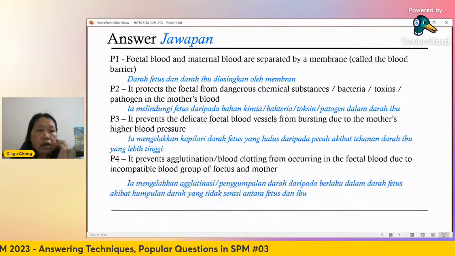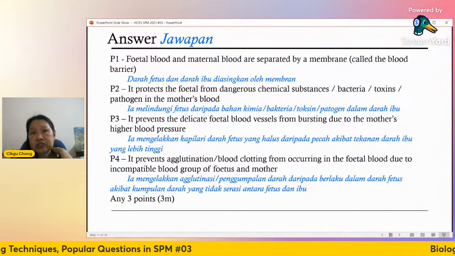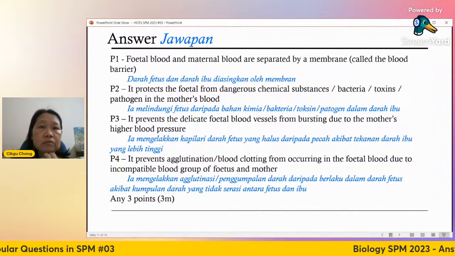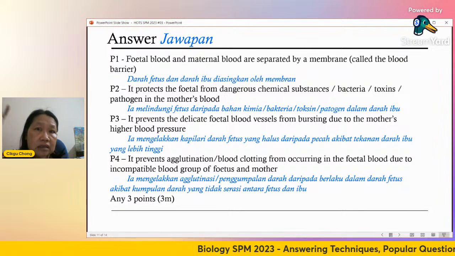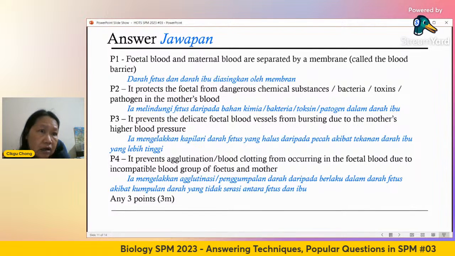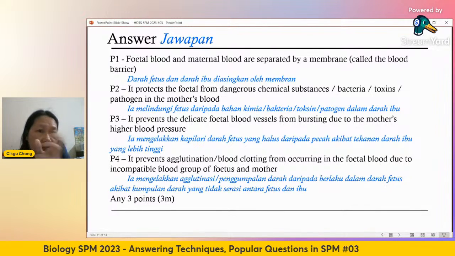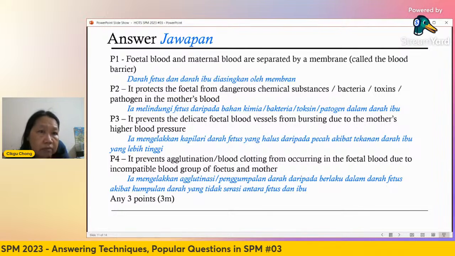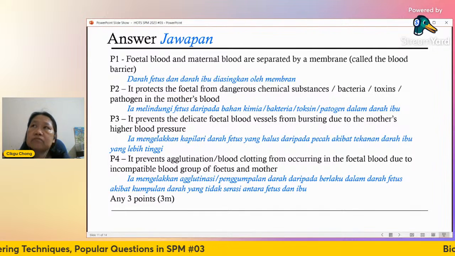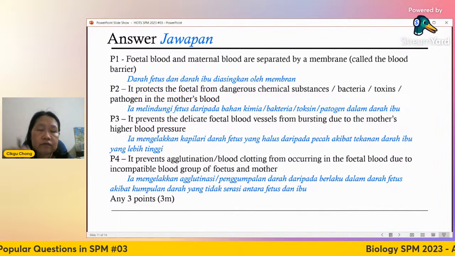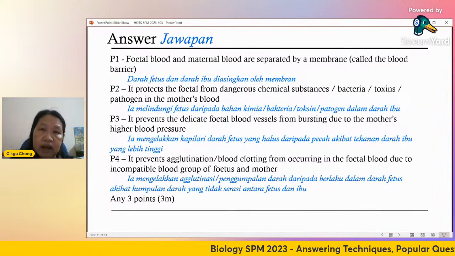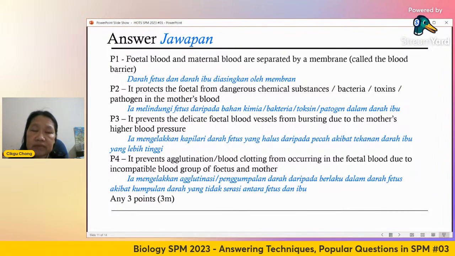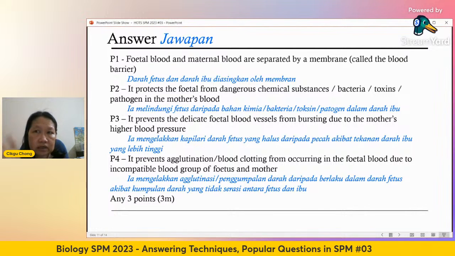Then it also prevents agglutination. This is chapter 10 from Form 4, where we learned different blood groupings. Mother can be A, baby can be O, or baby can be O, mother can be B or whatever. You've learned in chapter 12 in Form 5 all the blood grouping and how it is hereditary.